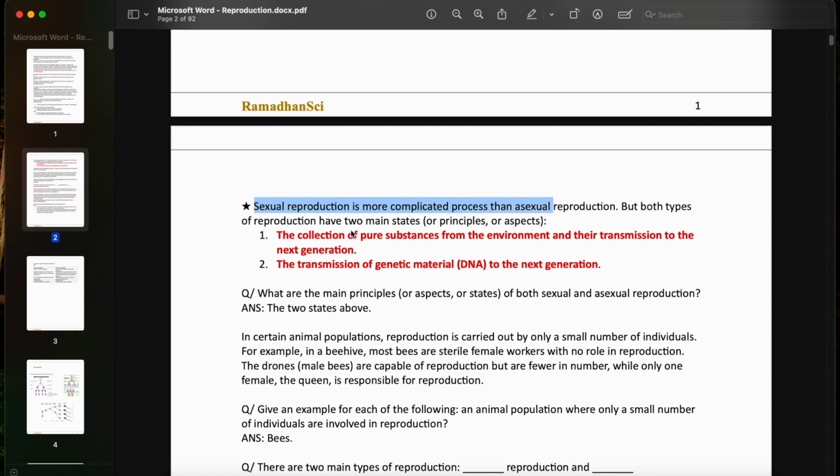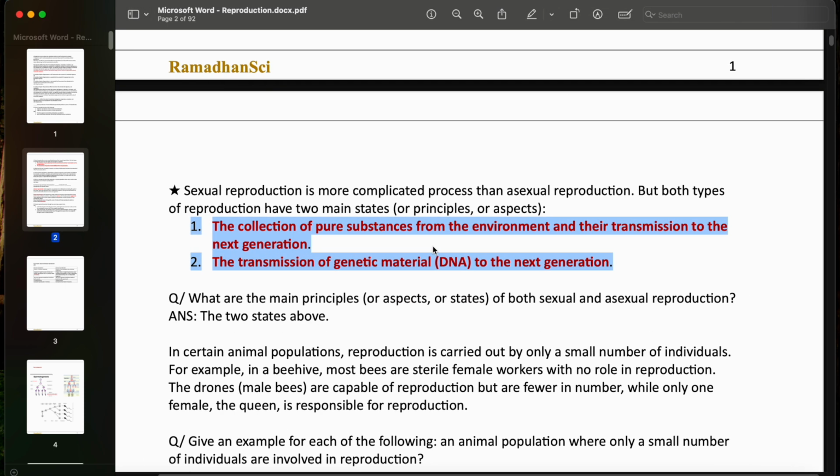But both types of reproduction have two main states or principles or aspects. So here they can ask you, like, what are the main principles or aspects or states of both sexual and asexual reproduction? And the answer is these two items. You're just going to say that 1, the collection of pure substances from the environment and their transmission to the next generation. 2, the transmission of genetic material, which is the DNA, to the next generation. So what does that mean? Collection of pure substances from the environment and their transmission to the next generation.